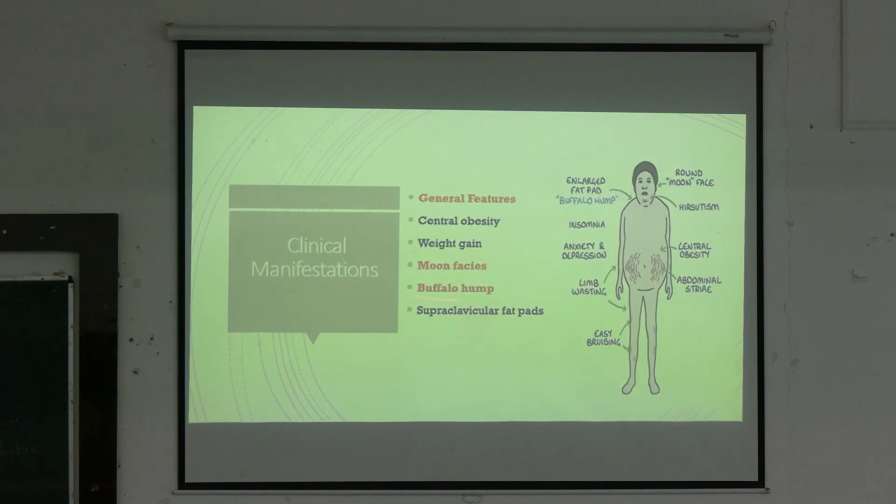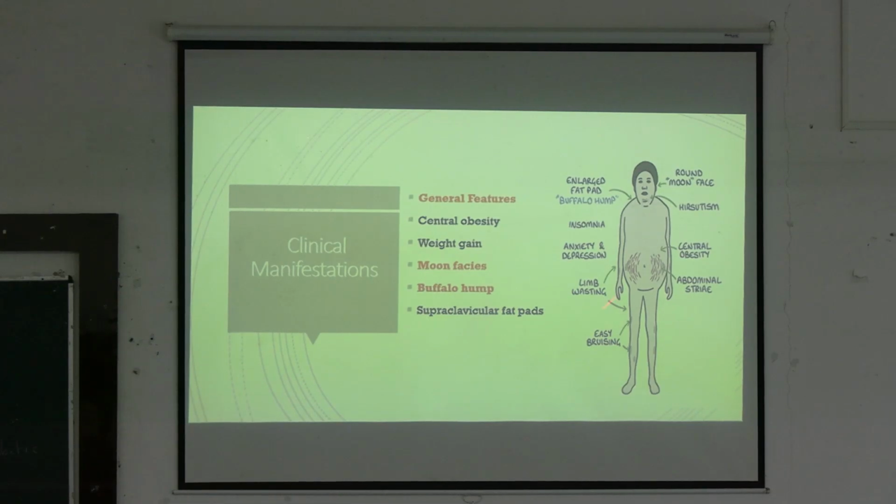So clinical manifestations, these are the typical manifestations of a patient of Cushing syndrome. First of all, starting from the face, there will be moon facies, that is there will be excess deposition of fat in the face and also fat deposition in the neck and back, that will give rise to the buffalo hump.